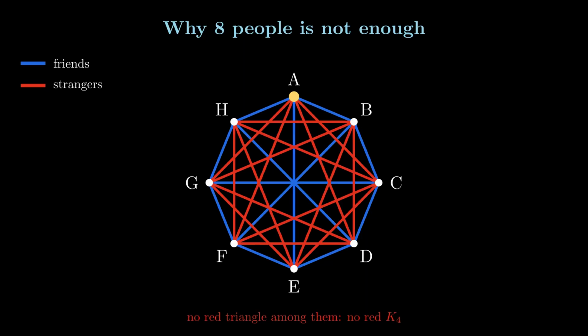So it's impossible to choose 3 of them that are all strangers to each other. Therefore, once again, we do not have a red K4, and by symmetry, nobody is in a red K4. So this one seating avoids both. There's no blue triangle and no red K4. 8 people can avoid the pattern, which means R(3,4) is more than 8.